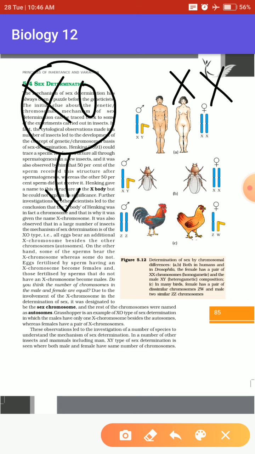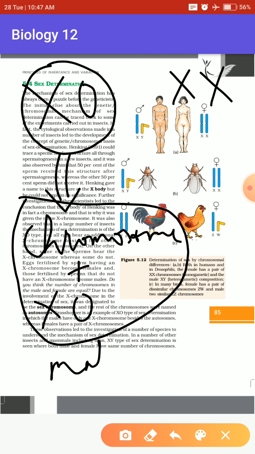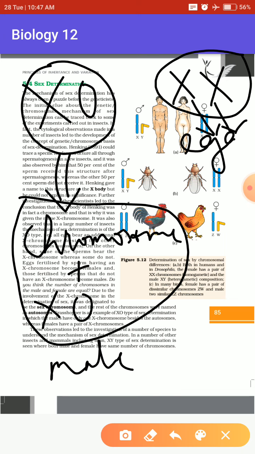This XO type of chromosome, along with the other chromosomes the organism possessed, determined that the organism was a male. And what about the XX type? XX determined that the organism will have an egg cell, the ovum, produced in it.